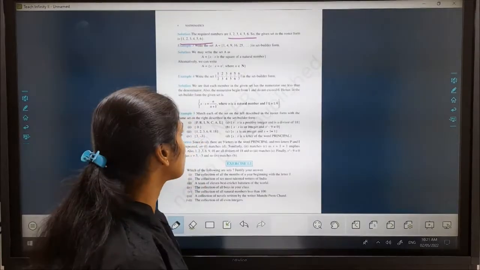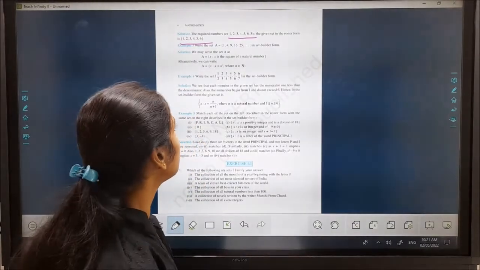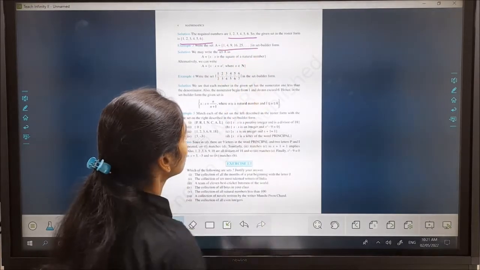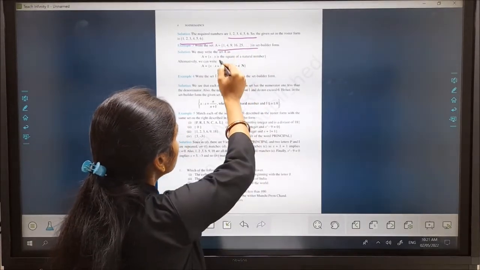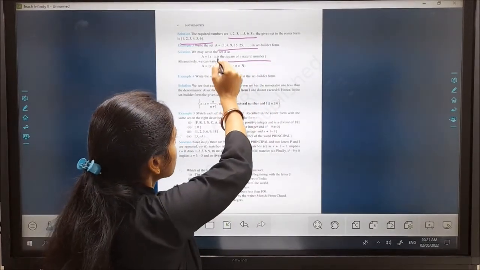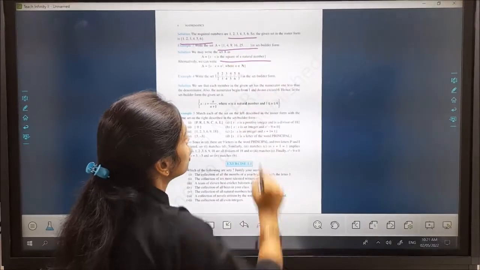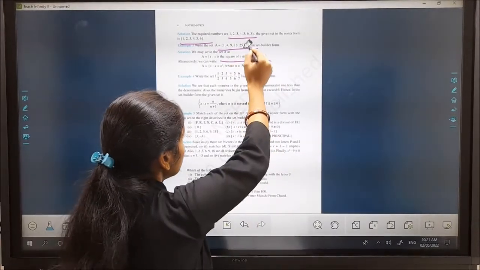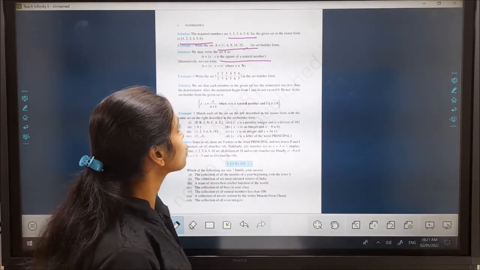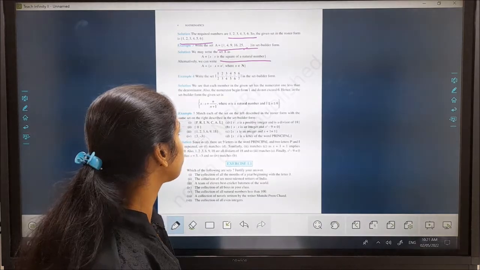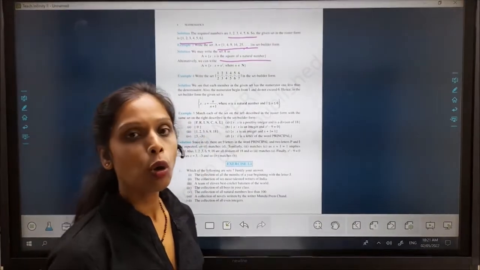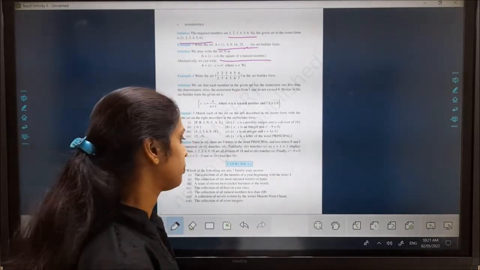This is a roster form, and we convert this into a set builder form: collection of all those x such that x is a square of a natural number. You can see here it is very clear that it is a square of a natural number. This is a way of representing a set.